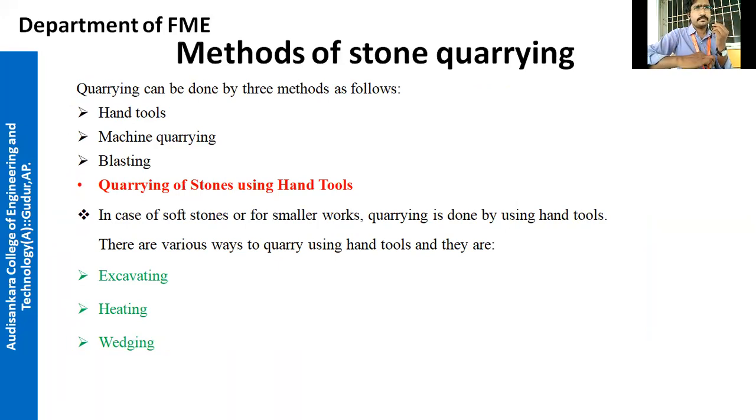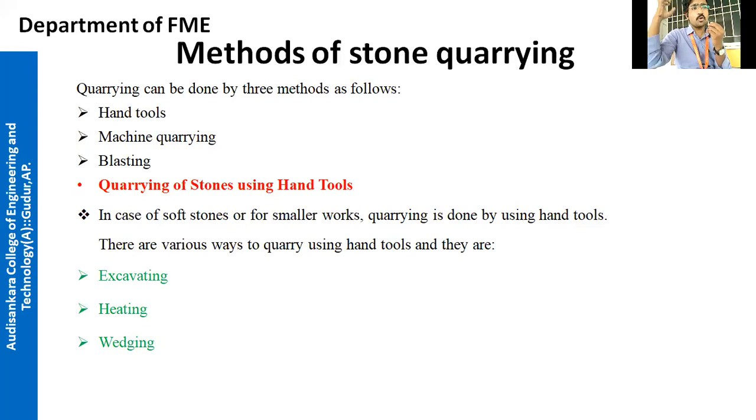If a lot of demand is there for your rock, say in your site there is granite rock which is very much in demand, which method will you choose? There are different methods: hand tool method, machine quarrying, blasting. After listening to these, you can come to a conclusion about which type of method I have to choose for quarrying that particular type of stone.